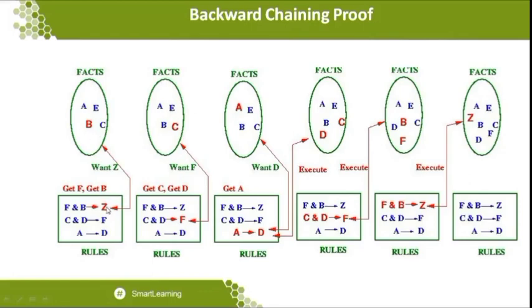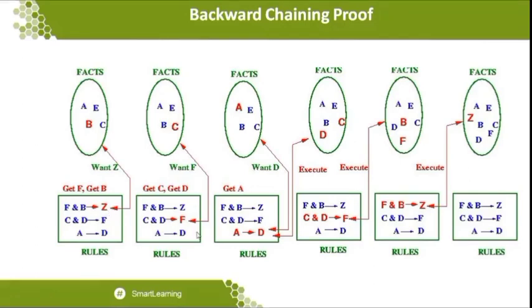Okay, but if this goal is going to be true, then we need two kinds of facts available. One fact is F and the other is B. So if F and B are available as facts, then I can derive Z. So this is the one statement I can take over here.